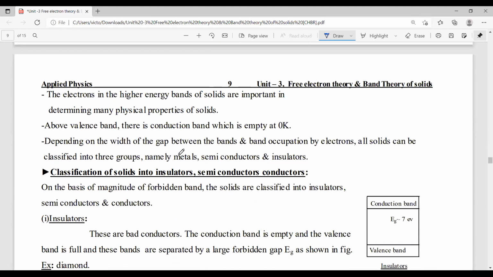Based on the valency band, it explains the entire properties of the solids. Above the valency band, at 0 Kelvin, there is a conduction band. Now, based on the gap between the bands and the occupation of the electrons, solids are classified into 3 types: metals, semiconductors, insulators.